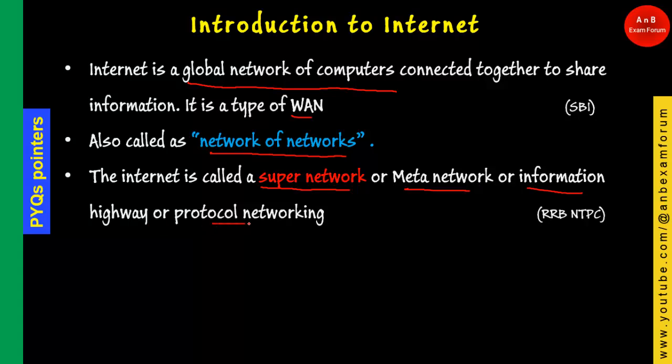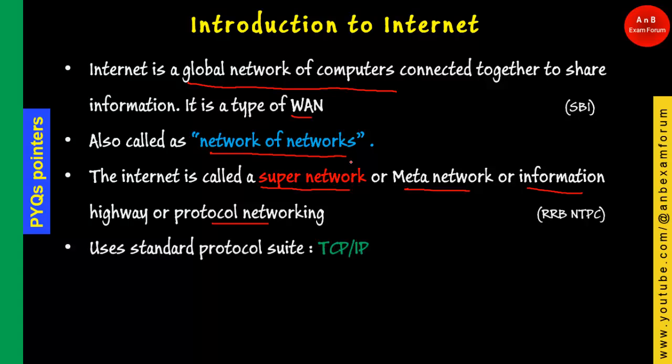What do these terminologies mean? It means that it is a super network, a network of networks, and basically it provides a gateway or information highway for people to communicate with each other. So it becomes a super network of all the networks.